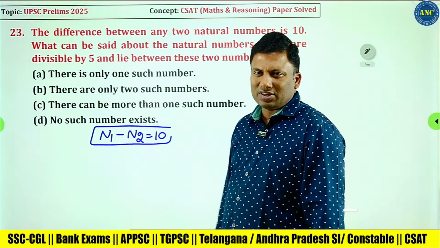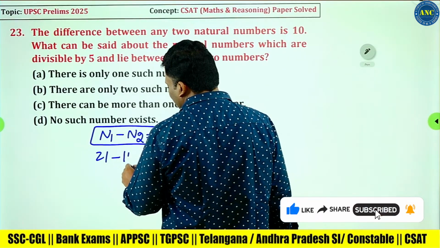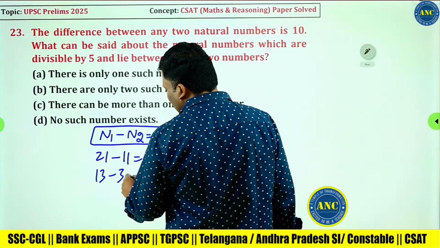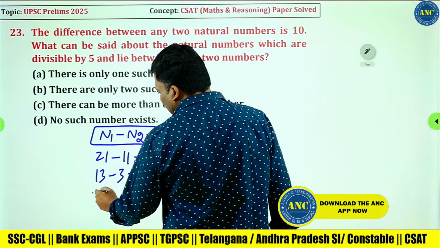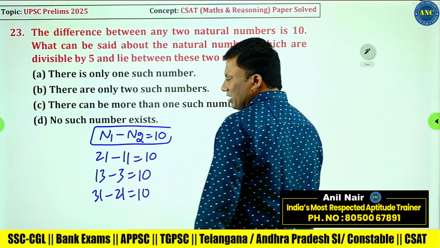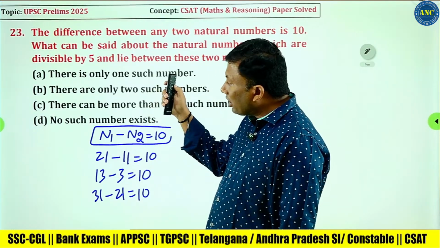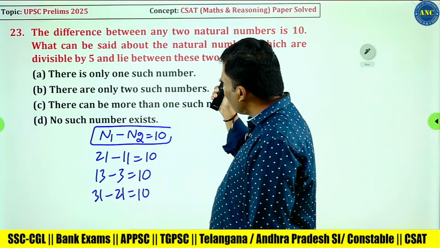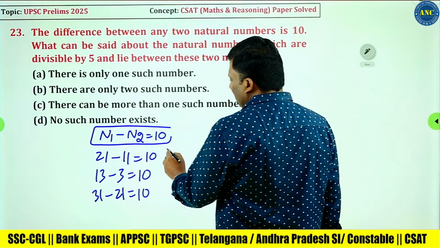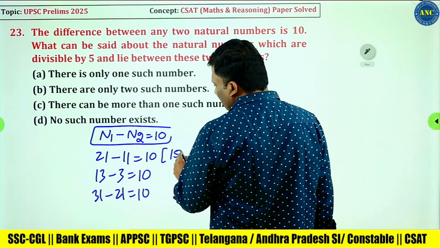Take any two numbers whose difference is 10. Let me take 21 minus 11 as 10. Let me take 13 minus 3 as 10. Let me take 31 minus 21 as 10. Any two numbers. Read the question: what can be said about the numbers which are divisible by 5 and lie between these two numbers? Between 11 and 21, which are the numbers divisible by 5?